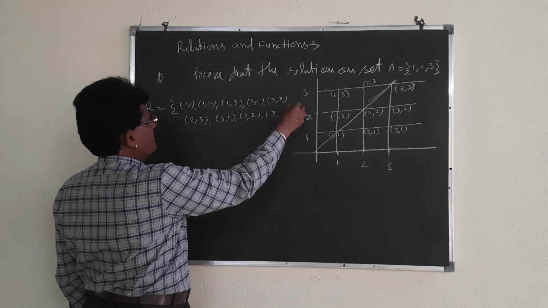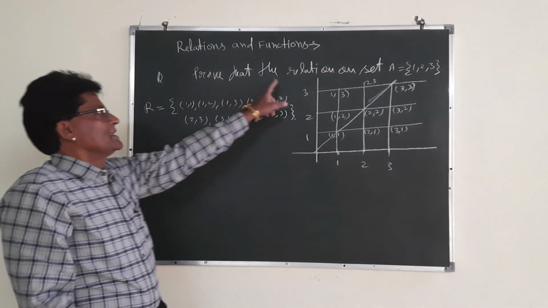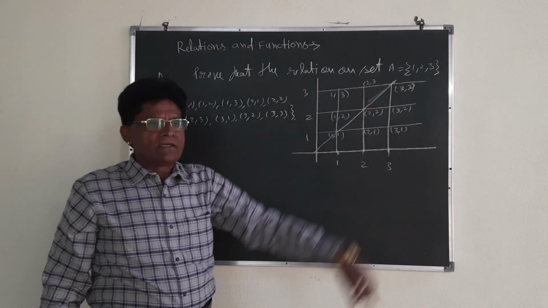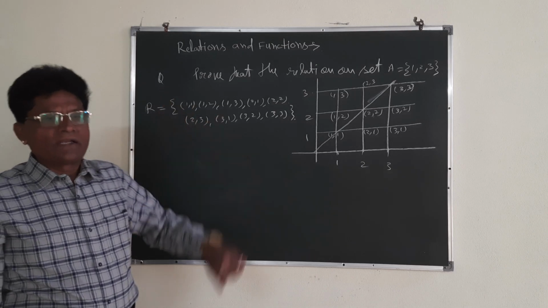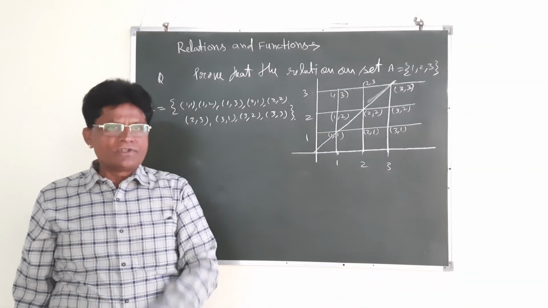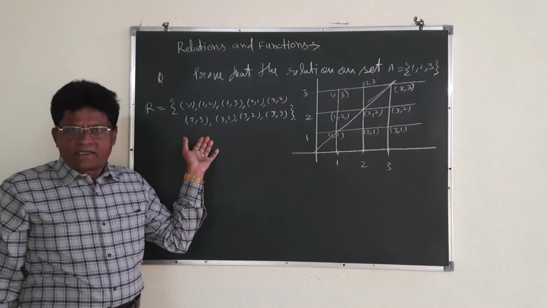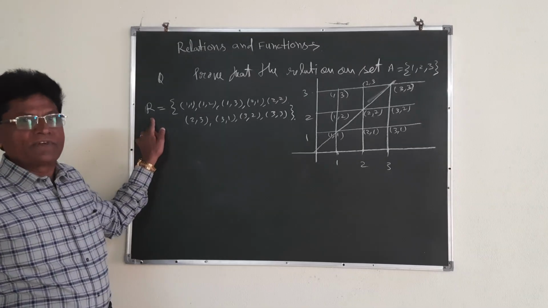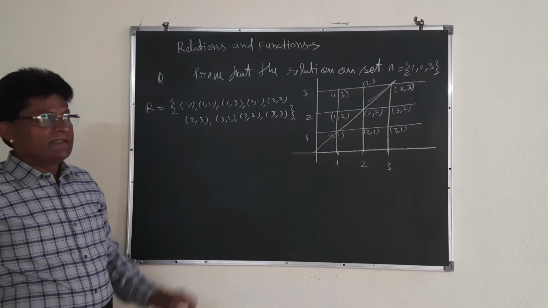I think it is very simple. Easily you can write the universal relation by taking the set A, with elements 1, 2, 3. You see, what is the meaning of 1,1? 1 is related to 1. As brother is related to sister, mother is related to father, like that you can generate the relations which we have studied in the previous classes. Now we go to the universal relation. This is the universal relation.